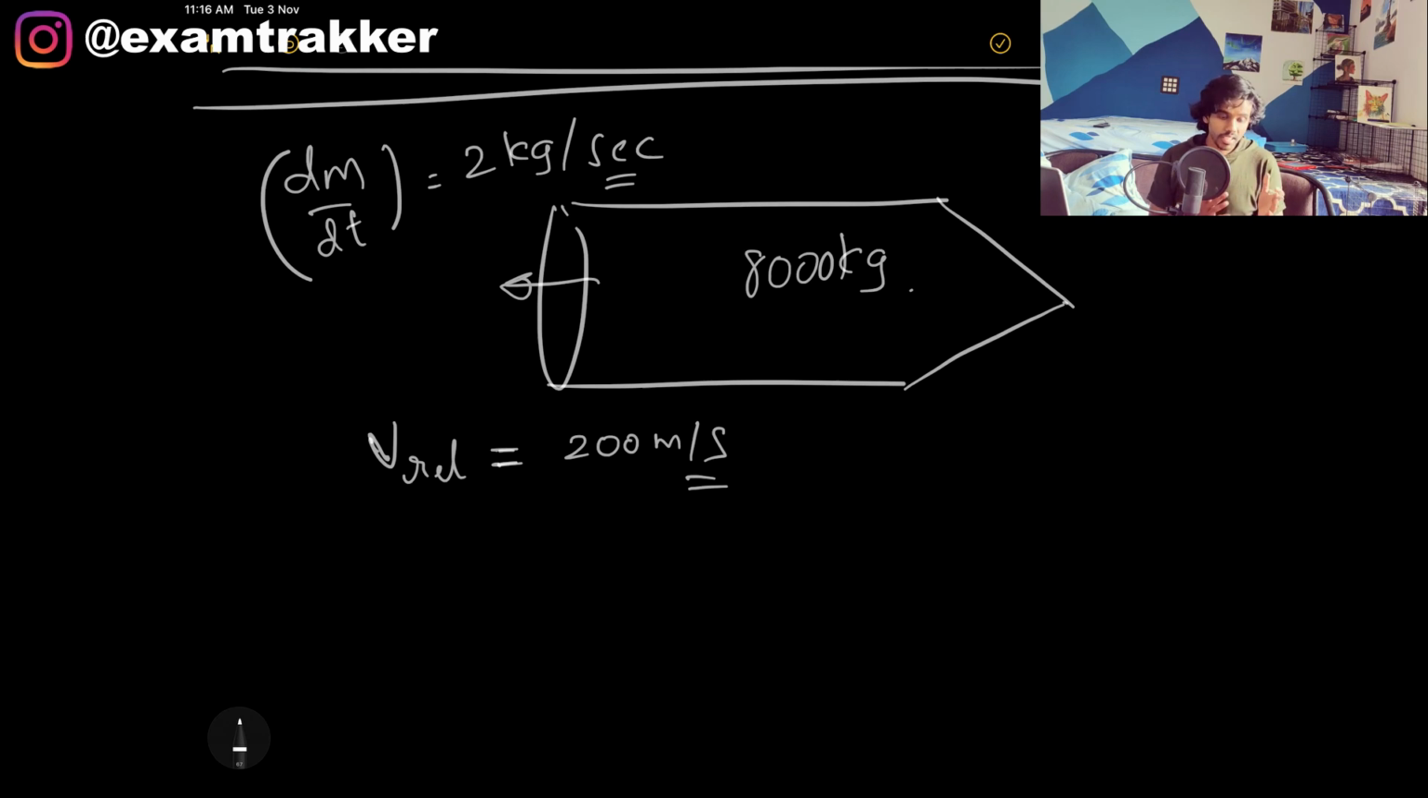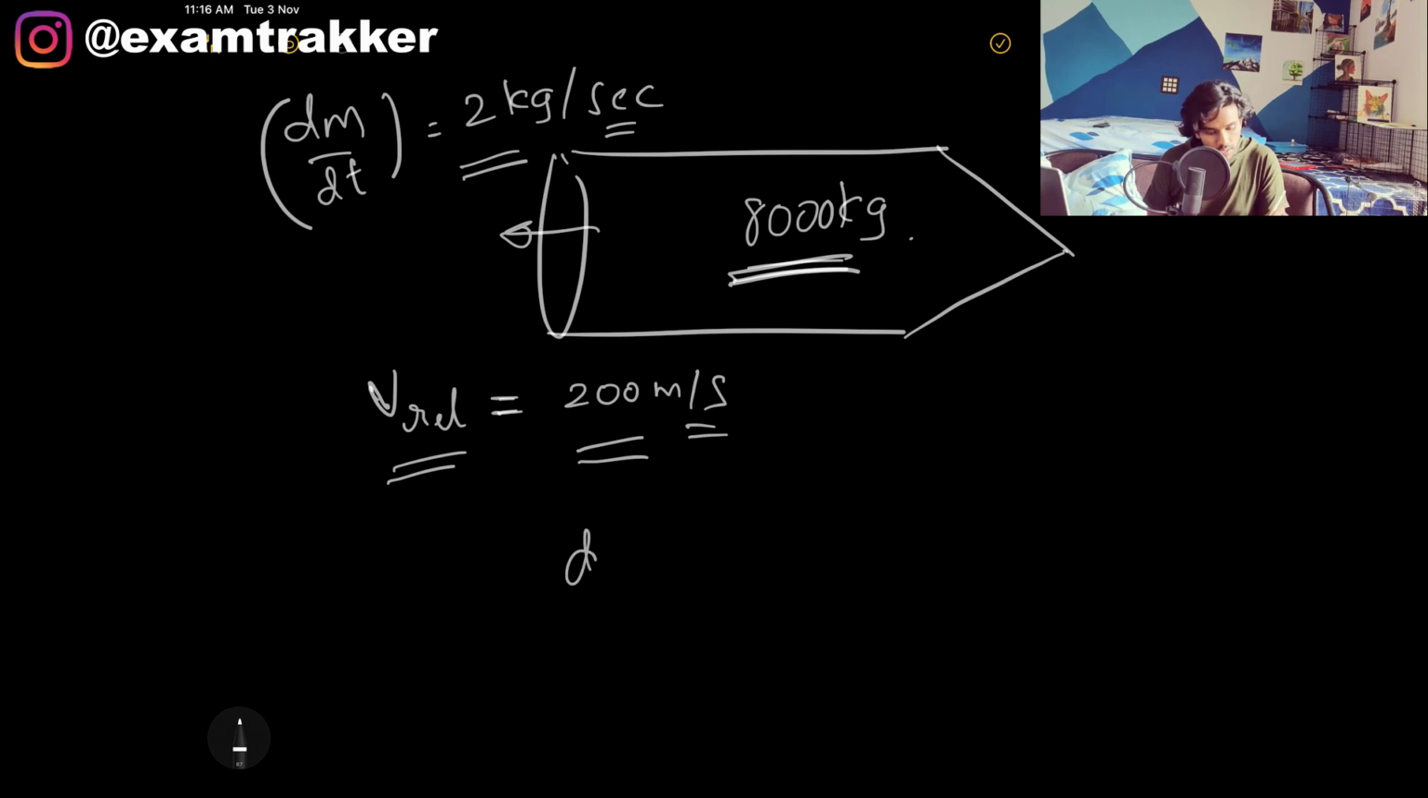Let me read the problem entirely. There is a rocket of weight 8000 kg. The mass is not constant. I'm sorry, I said weight. The rocket of mass 8000 kg. The mass is definitely not constant, it is obviously decreasing, but at that instant the rocket has a mass of 8000 kg and it is burning 2 kg per second. And he directly mentioned the relative velocity, he didn't mention the original velocity. He directly mentioned the relative velocity as 200 meters per second. Find the acceleration of the rocket. So if I have to do it, I simply do it this way.